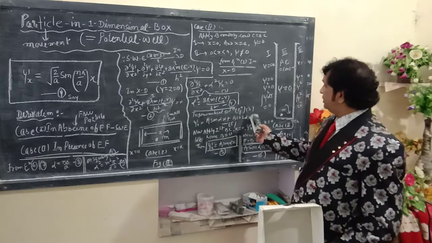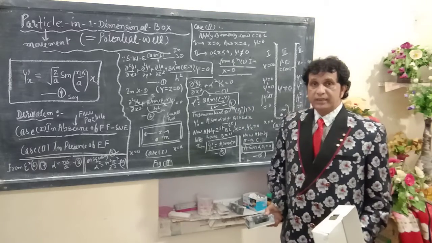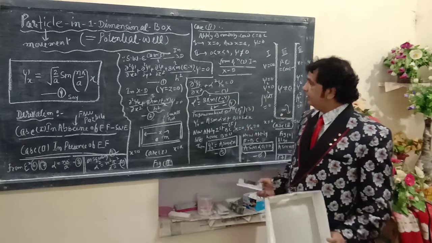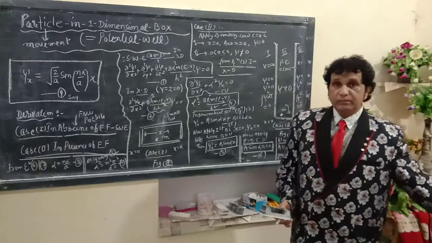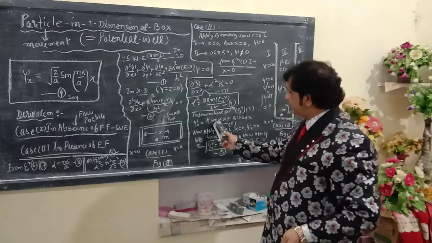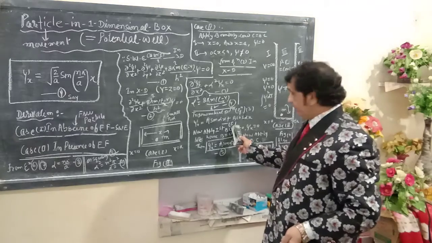Now, the trigonometric solution of equation number 3, as you have studied in your previous classes, you have to write down directly: psi x = a sin alpha x plus b cos alpha x, say equation number 5.